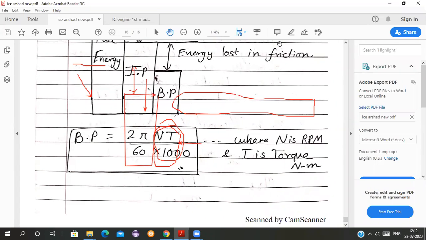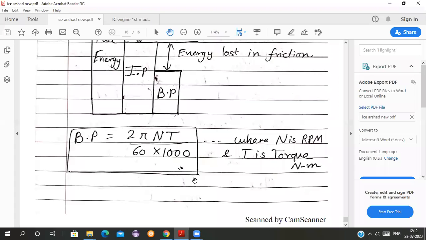If you compare the indicated power and the brake power, there is about 30-40% difference. And the mechanical efficiency of the engine is taken from this brake power and indicated power. So what is brake power?